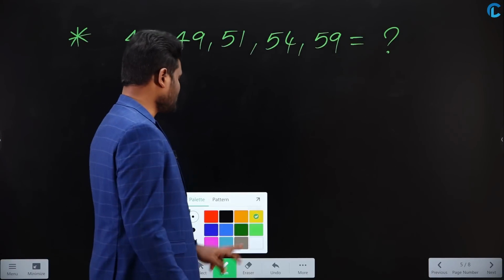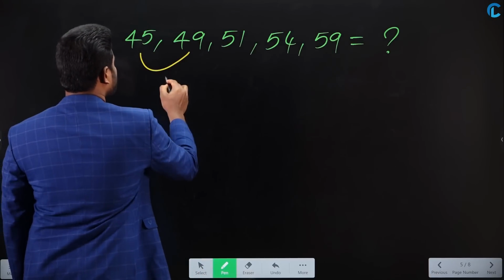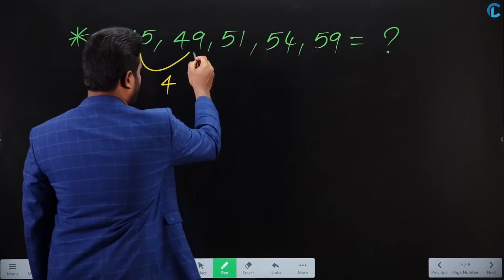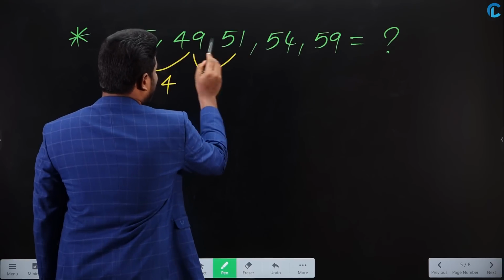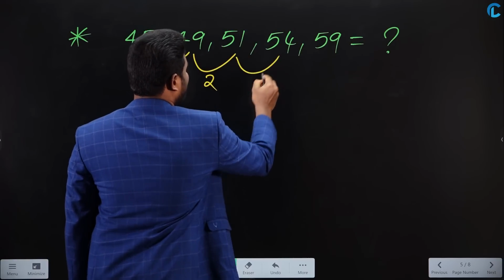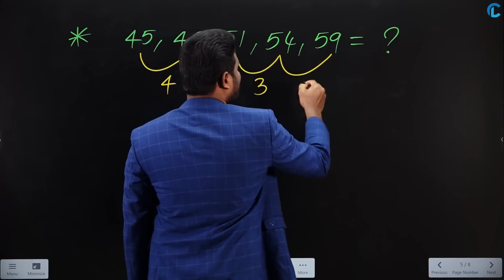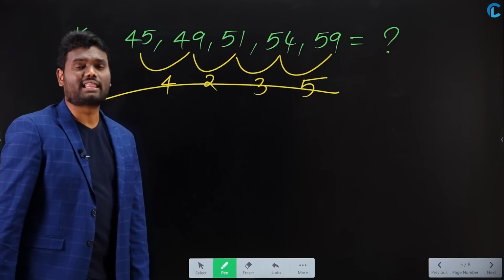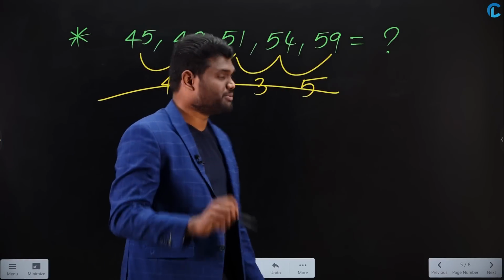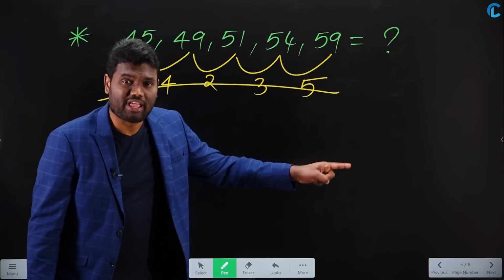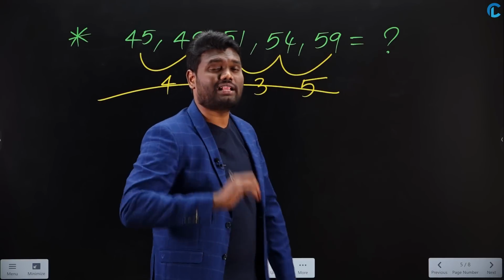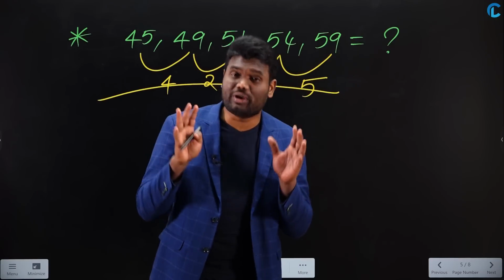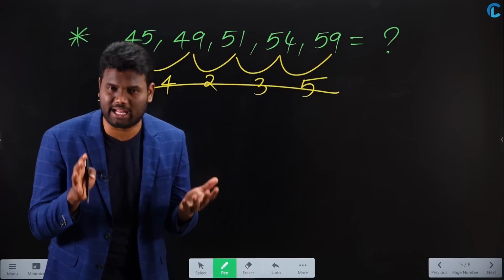If you want, you can observe here. If you look here, what is the difference here? Difference is, 45, 49 difference is 4. Here the difference is how much? Here the difference is 2, and here the difference is 3, and here the difference is 5. If you observe here, this series is not in arithmetic progression. Arithmetic progression means difference has to be same. If the difference is same, then you can say it's AP. But in this, the difference is not same, which means the series is not in arithmetic progression.